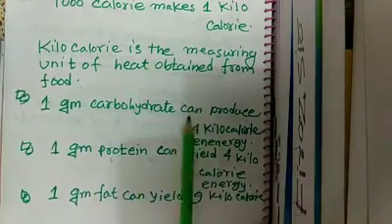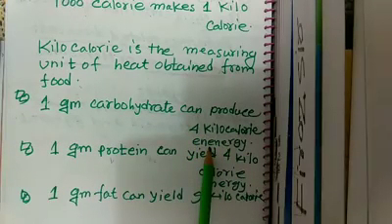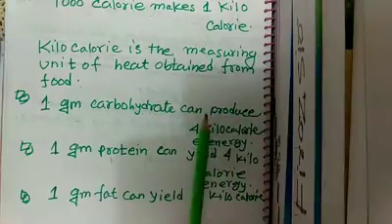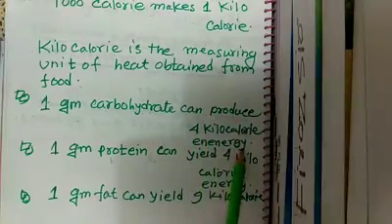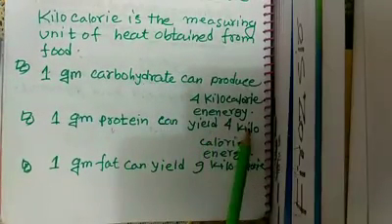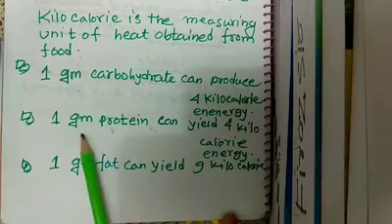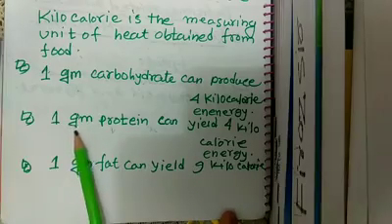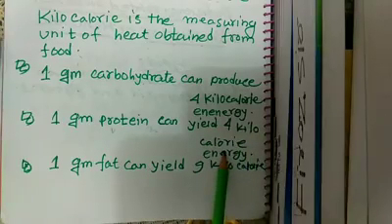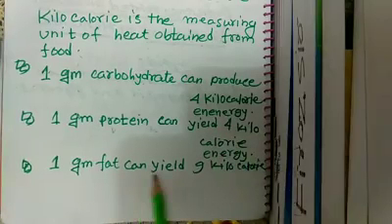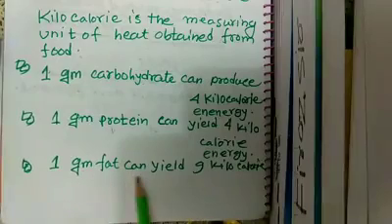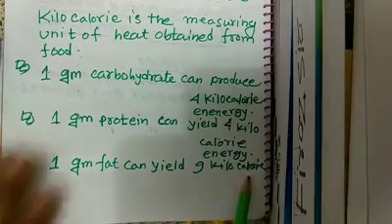1 gram carbohydrate can produce 4 kilocalorie energy. If you eat 1 gram carbohydrate, it will supply you 4 kilocalorie energy. 1 gram protein can yield 4 kilocalorie energy. 1 gram fat can yield 9 kilocalorie energy. By 1 gram fat, we can get 9 kilocalorie energy.